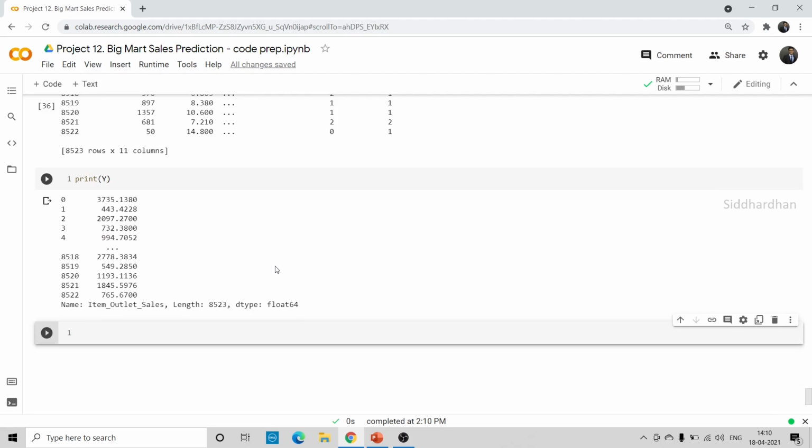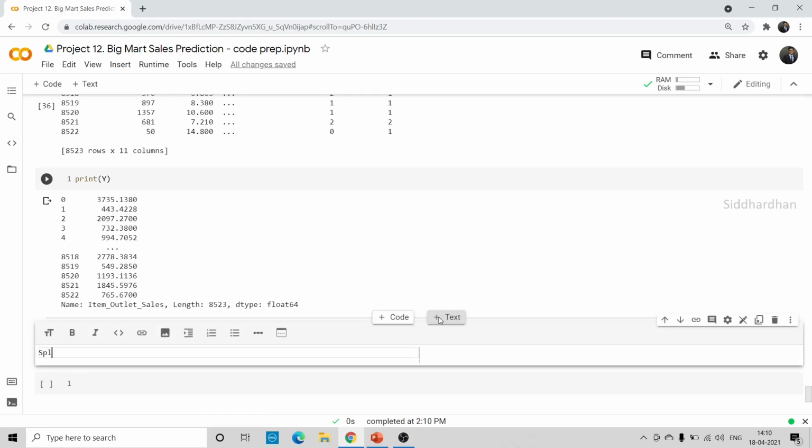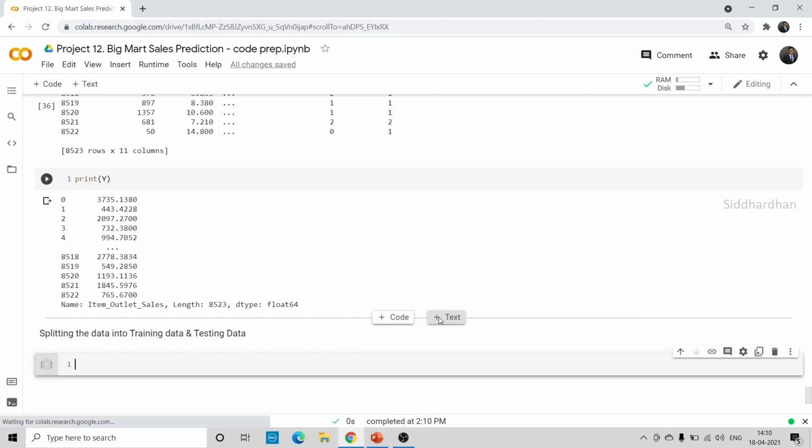The next step is to split our data into training data and testing data. We need to create four arrays: x train, x test, y train, and y test.